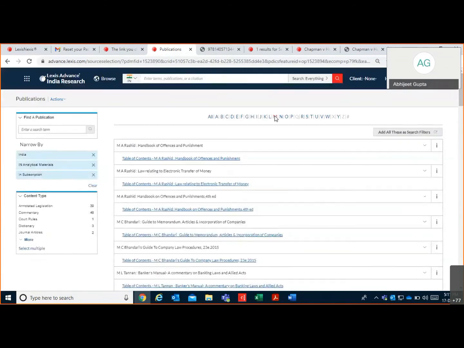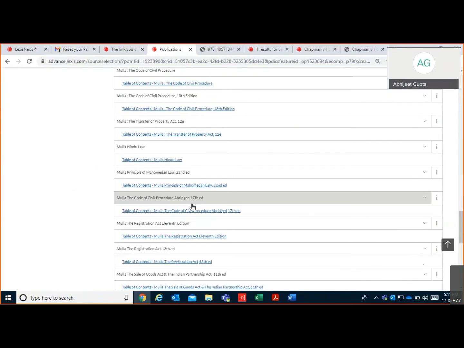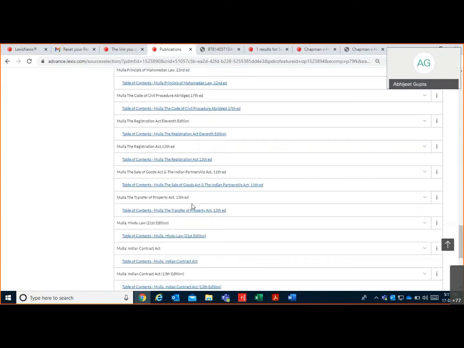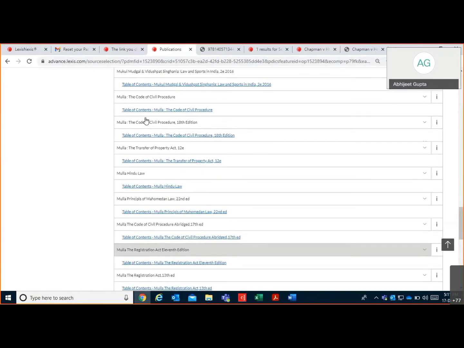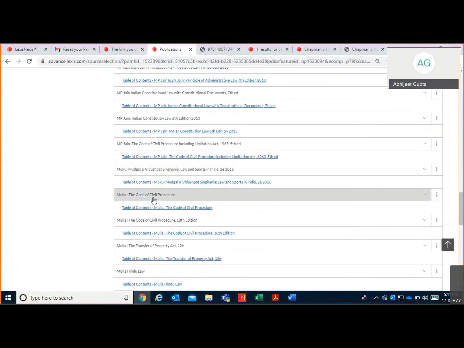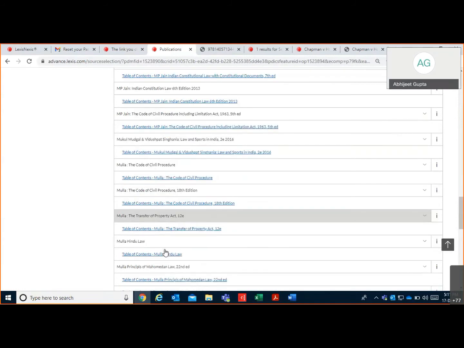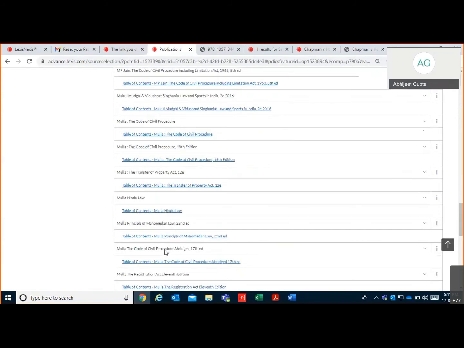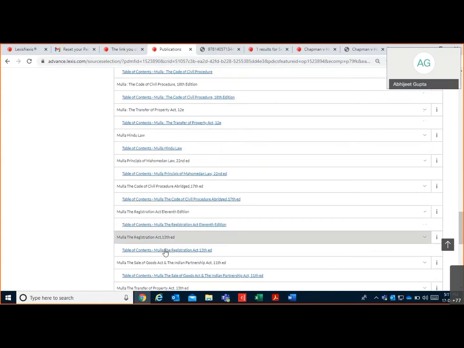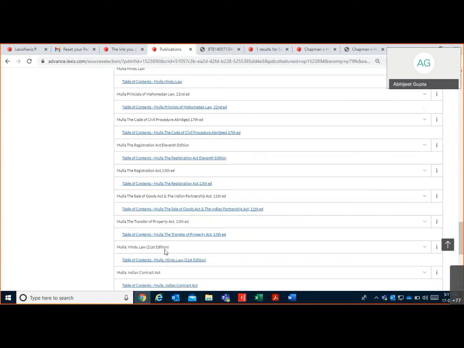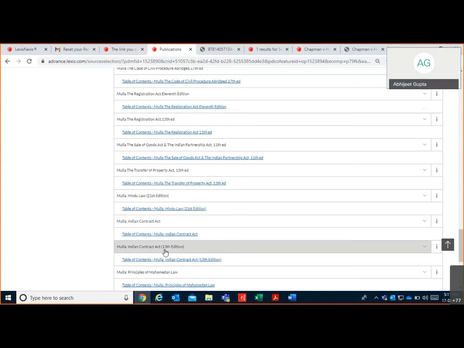For example, if you want to look at what all commentary is available on Mulla, you can see Mulla Code of Civil Procedure, 18th edition, 17th edition, then Transfer of Property, Hindu Law, Principles of Mohammedan Law, Civil Procedure, Registration Act, Sale of Goods Act.